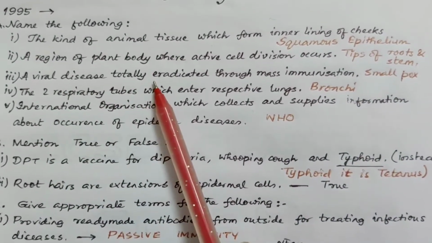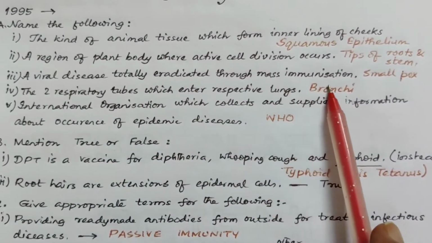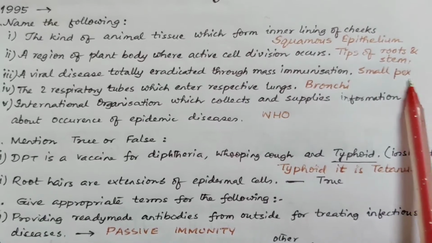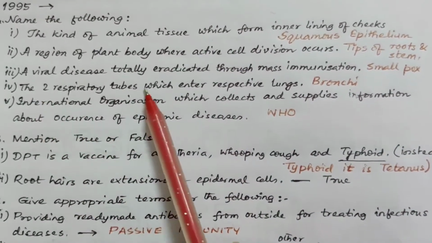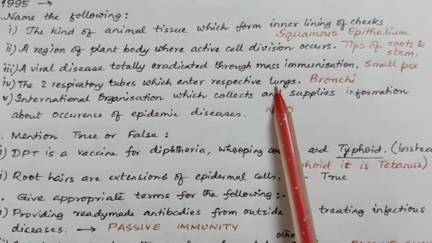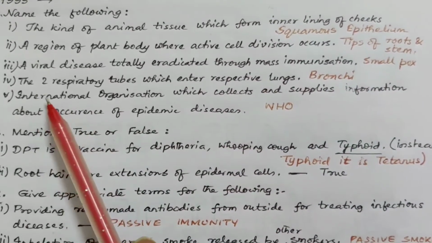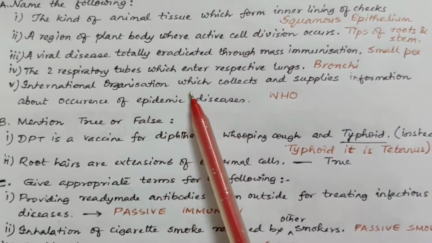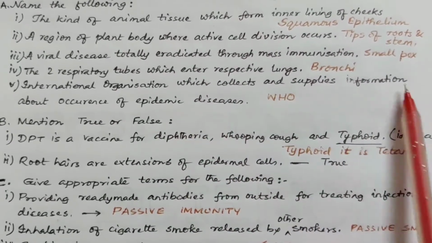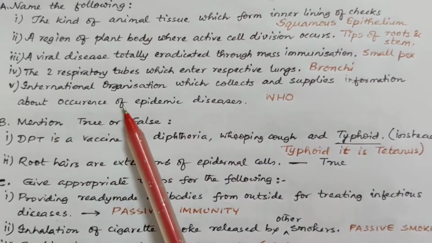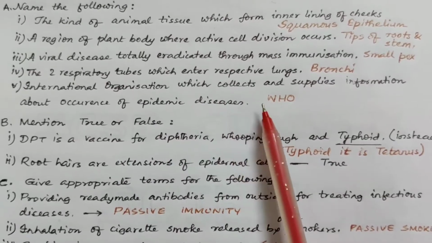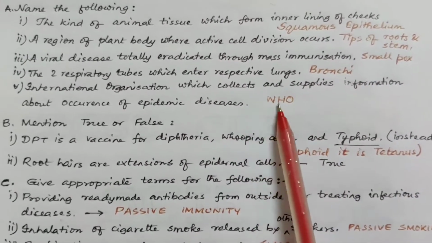A viral disease totally eradicated through mass immunizations is smallpox. The two respiratory tubes which enter the respective lungs are called bronchi. An international organization which collects and supplies information about occurrence of epidemic diseases is WHO, World Health Organization.